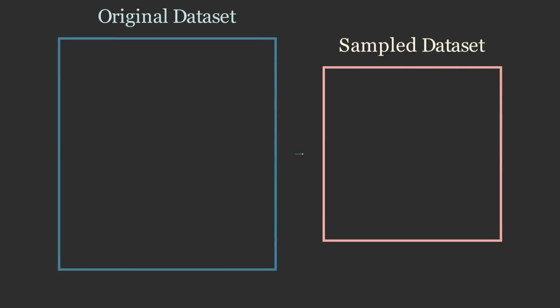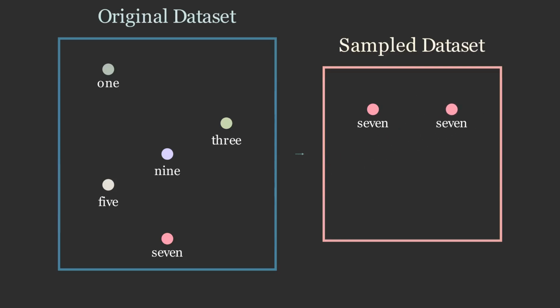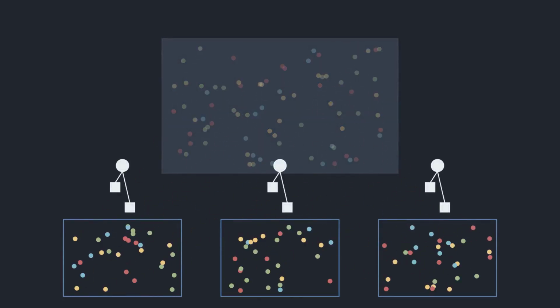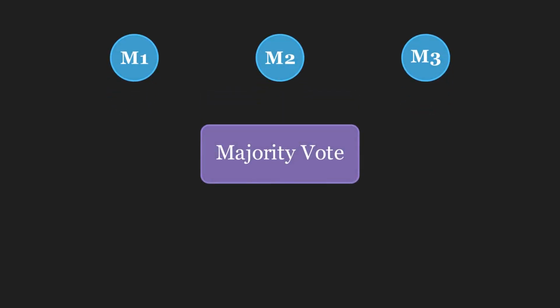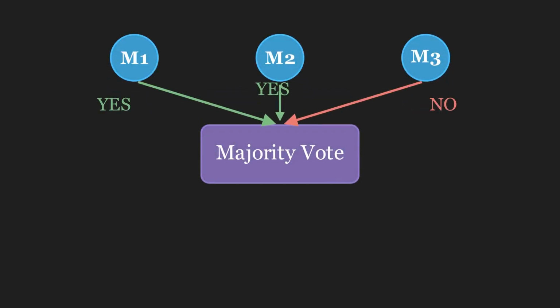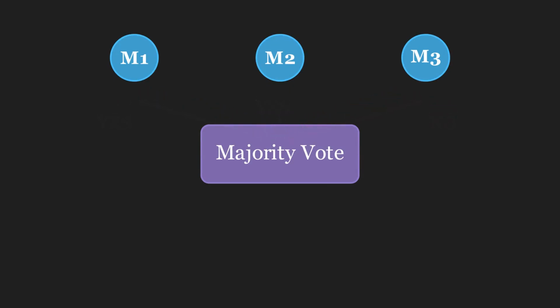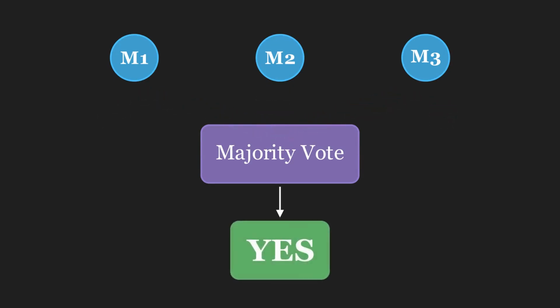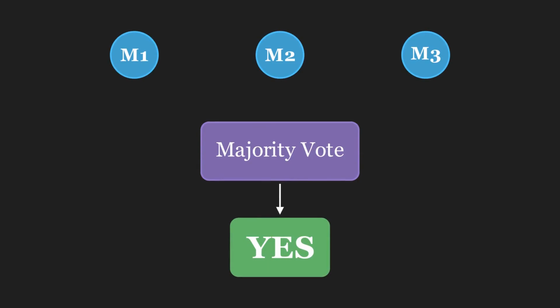Crucially, we sample with replacement. This means when we pick a data point, we put it back so it can be picked again. We then train a separate model on each of these subsamples, and these models are trained in parallel. Finally, we aggregate their results.